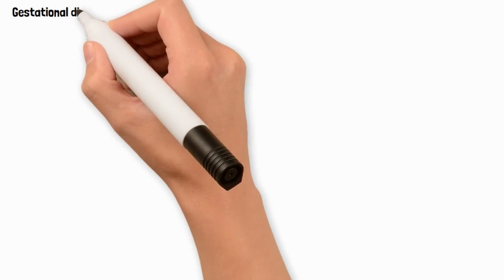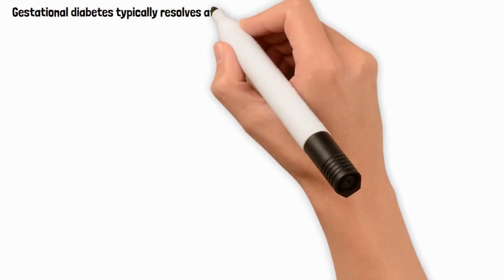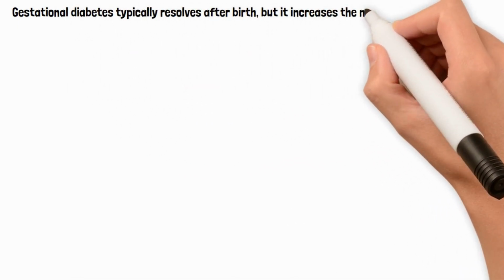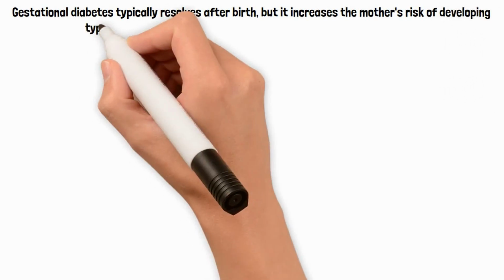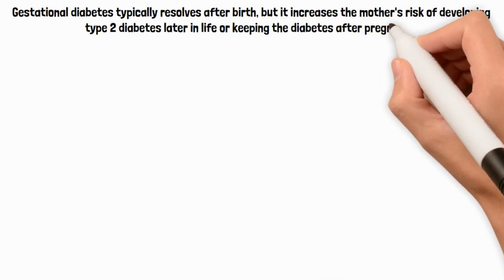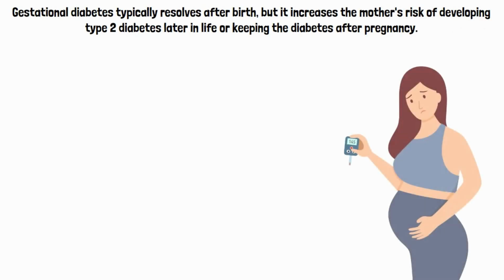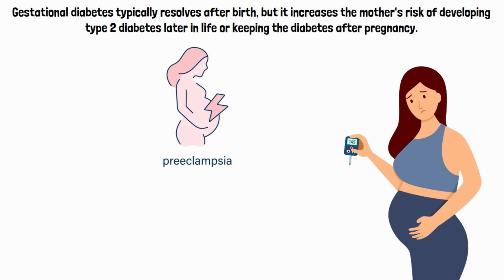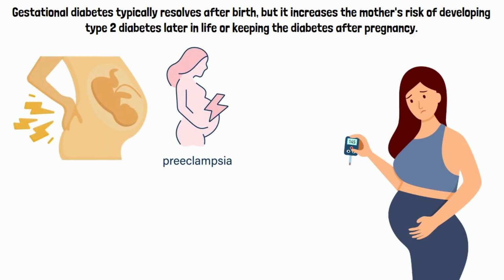Gestational diabetes typically resolves after birth, but it increases the mother's risk of developing type 2 diabetes later in life or keeping the diabetes after pregnancy. Mothers with poorly controlled gestational diabetes are at a higher risk for preeclampsia and other pregnancy complications.